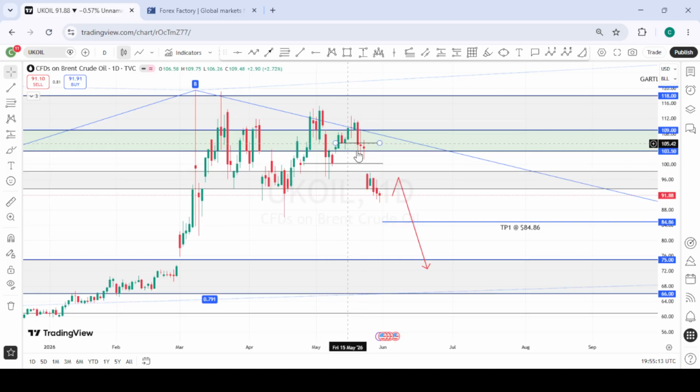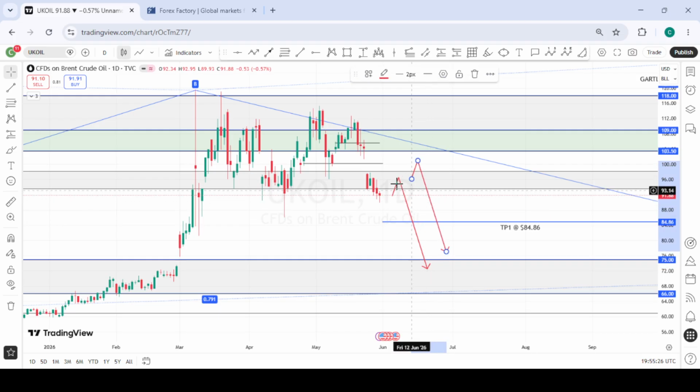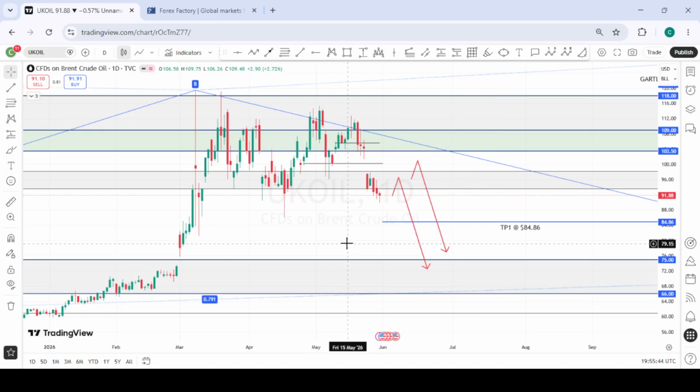So last week we anticipated that price would shift this daily structure here and come for a retest. The retest never came. So we are looking at these two areas, either this first zone or a possible retest of the actual area or daily structure points where we were expecting price to retest before selling. Then we look for selling opportunities from there to the downside. So these are TP1 at $84 per barrel, and then the zone which I mentioned earlier, $75 to $66 per barrel for Brent crude oil. So we are very bearish on Brent crude oil, and this is what is actually driving the DXY and the dollar pairs.